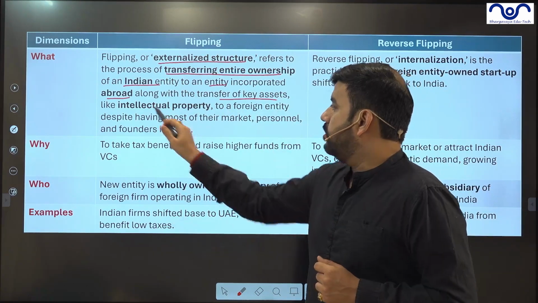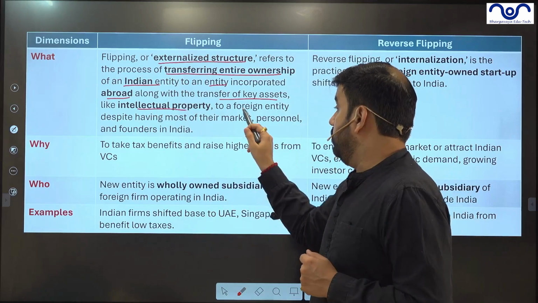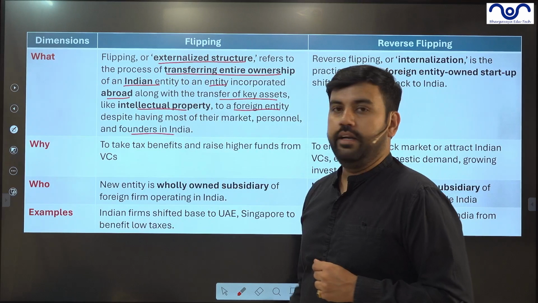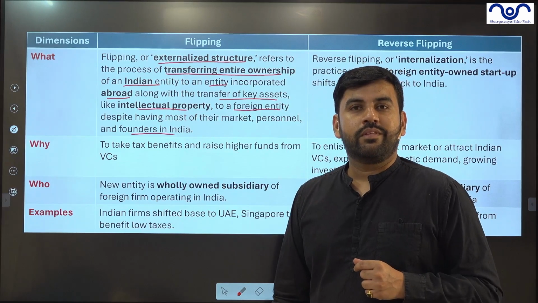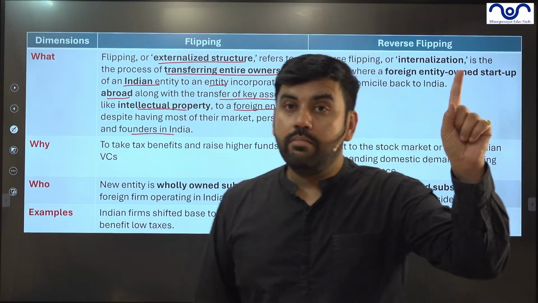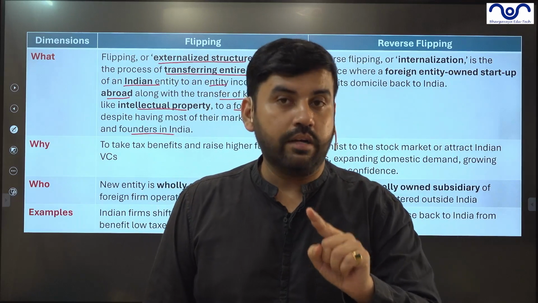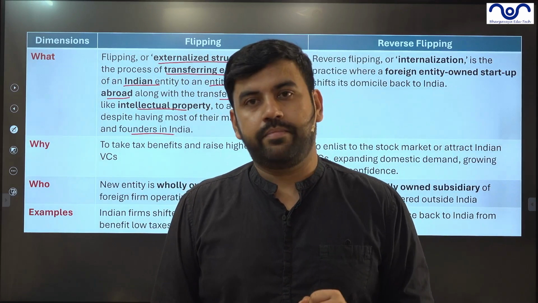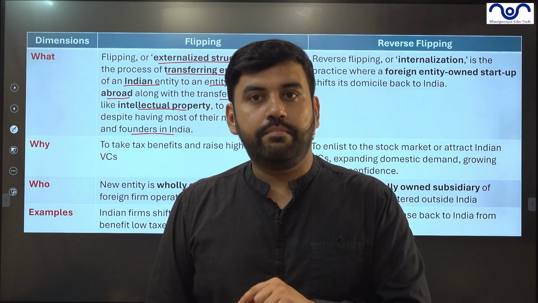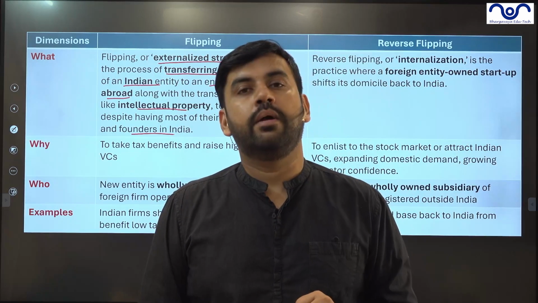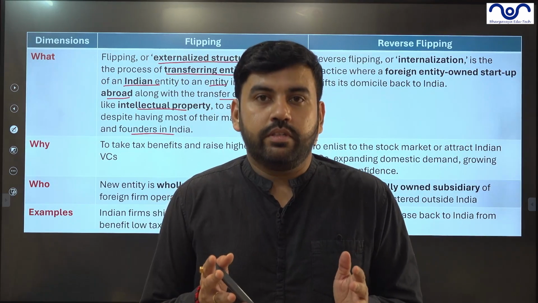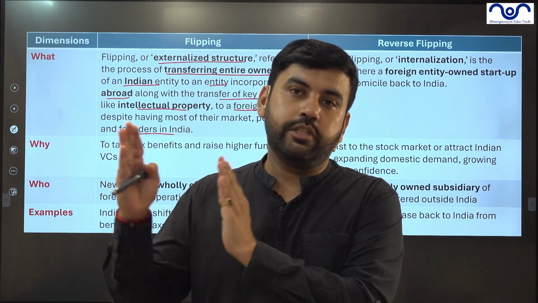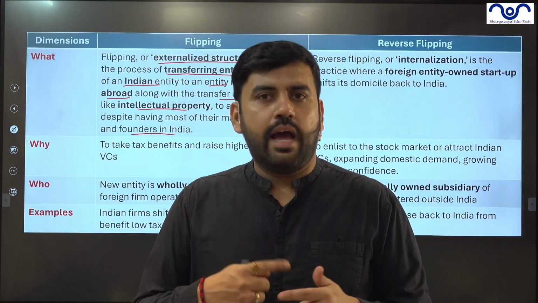Their assets will be transferred, their intellectual property will be transferred to a foreign entity, despite most of their market and founders being in India. So Walmart purchased a startup in India, that is Flipkart. That is flipping. A foreign company has purchased an Indian company. Now the share percentage, sometimes it happens that the entire 100% of the Indian company was purchased by the foreign company. This usually happens in startups.